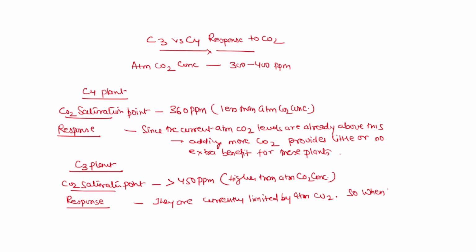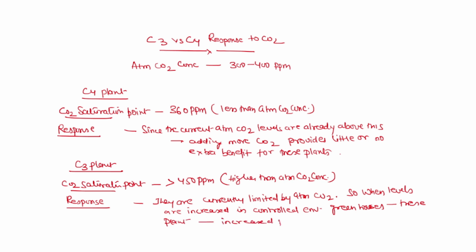So when levels are increased in a controlled environment, that is greenhouse, these plants show increased photosynthesis and higher yield. So farmers use CO2 enrichment to boost the productivity of C3 plants or crops like tomatoes and bell peppers, as they have not yet reached their maximum photosynthetic potential at standard outdoor air levels.